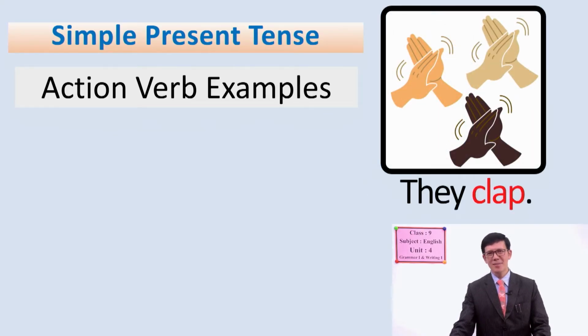Last but not least, dear students, what is this? You can see. They clap. Right. These are some interesting, very simple examples of the use of simple present tense, or present simple tense, dear students.